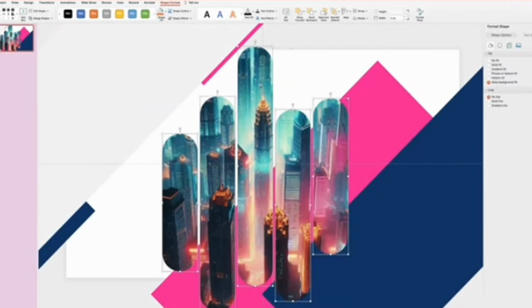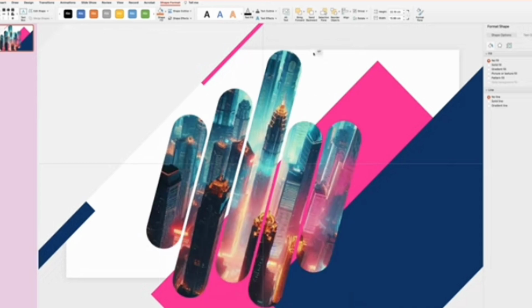If we move the shapes on the slide, they will adjust what part of the background image they use as their fill. Alright, now we need to group these 5 shapes by pressing Command Option G or Control Alt G on Windows and rotate the group 45 degrees.